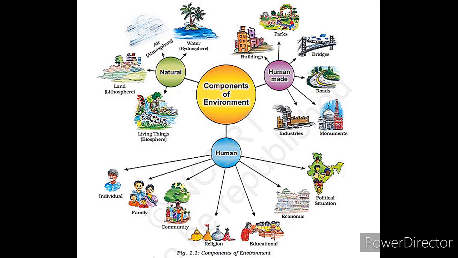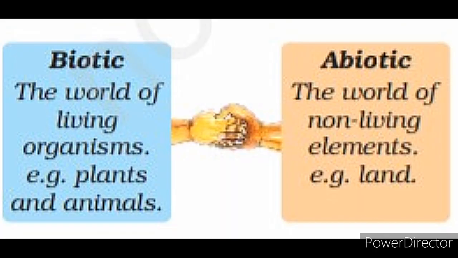It has three components: first is natural, second is human-made and third is human. It has two types, that is biotic and abiotic. The world of all living organisms is called biotic and the world of non-living elements is known as abiotic.